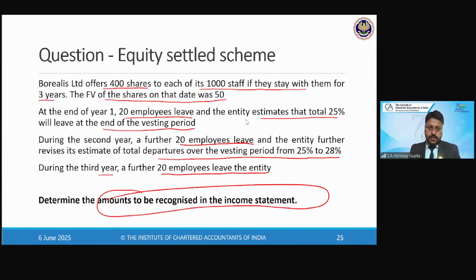So what is this amount? Expense for year 1, year 2, or year 3? What is it, Ravi? Acha, for year 1, okay. For year 2 and year 3, what would be the amount?